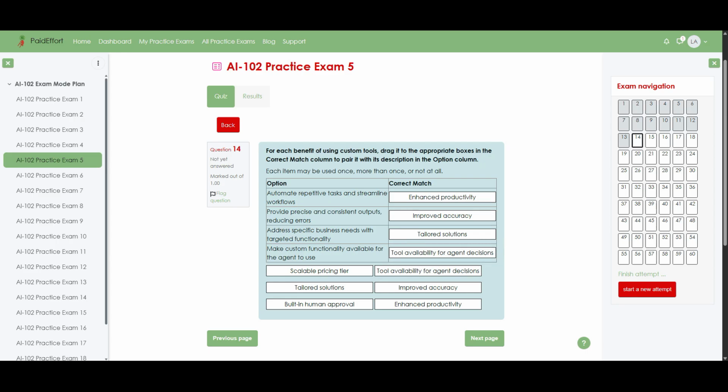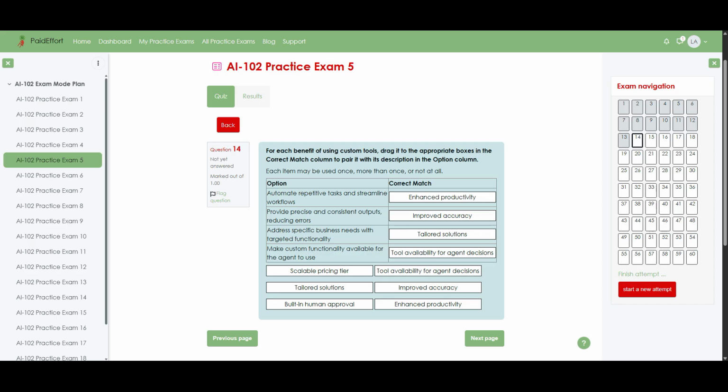Correct match, tool availability for agent decisions. Now let us go through why each description matches its benefit so the pattern is easy to remember. When we automate repetitive tasks and smooth out workflows, the main effect is enhanced productivity because people spend less time on manual steps and can handle more work in the same time.